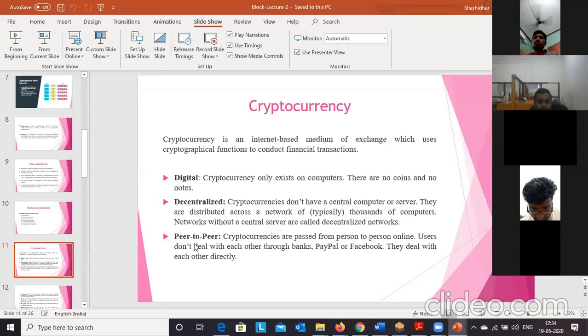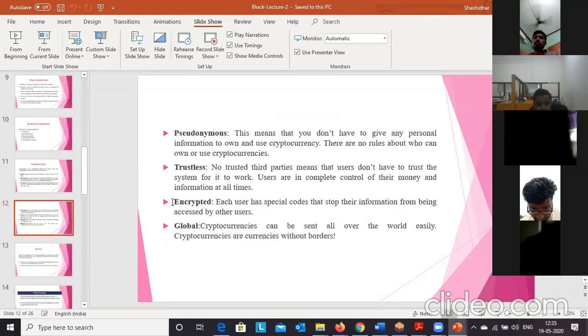Cryptocurrencies are peer to peer. The cryptocurrencies are passed from one person to another person online. Users do not deal with each other through banks. So that is peer to peer. Some other properties: cryptocurrencies are pseudo anonymous, and because of this Bitcoin is very popular. Pseudo anonymous is nothing but the identity of the Bitcoin users will not be revealed. The users of Bitcoin or cryptocurrencies are anonymous and untraceable.